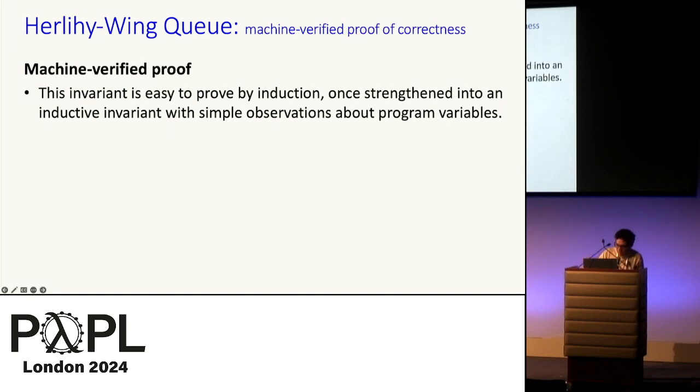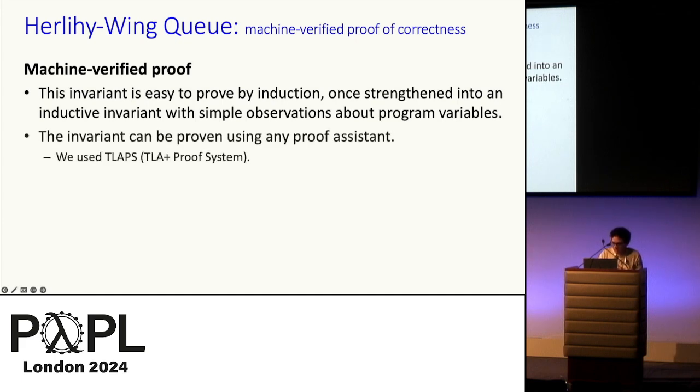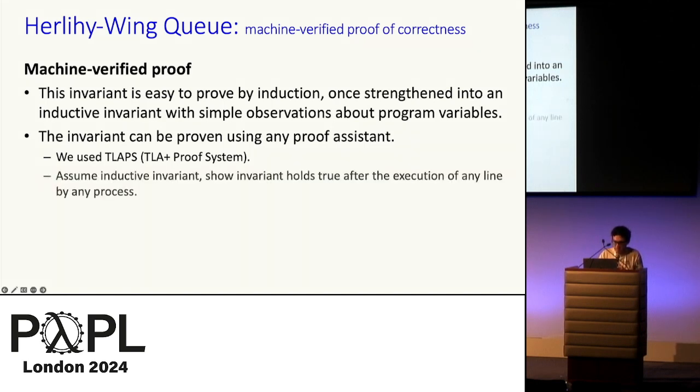And then moving on to the machine-verified proof, we prove this by induction, strengthening it with simple observations in order to make it an inductive invariant. This can be proven using any proof assistant. We chose TLA Plus and the TLAPS proof system. Specifically, we express the augmented implementation in this specification language, TLA Plus, and then prove the invariant correct by induction, namely assuming it holds true in the current configuration, any line is going to keep it holding true in the next configuration. Yeah, this wraps it up for the case study.